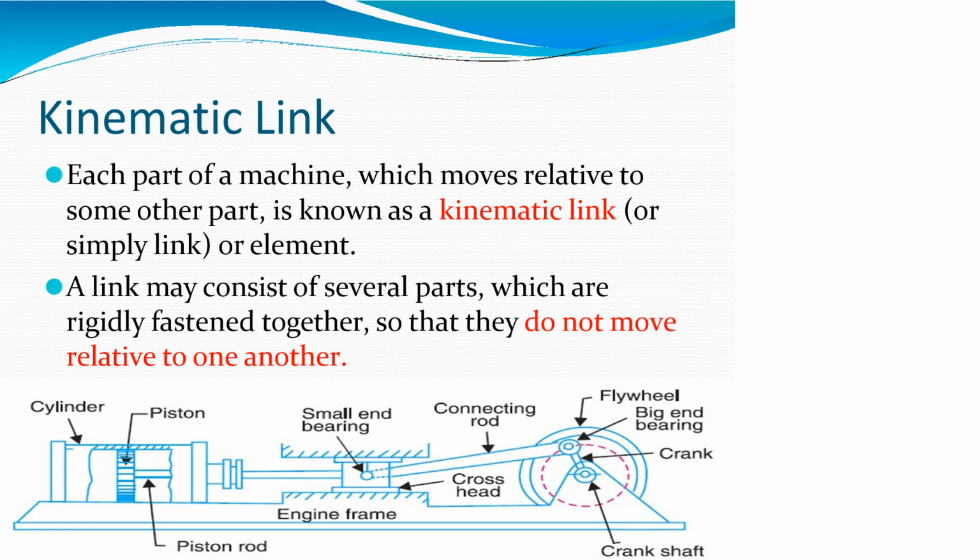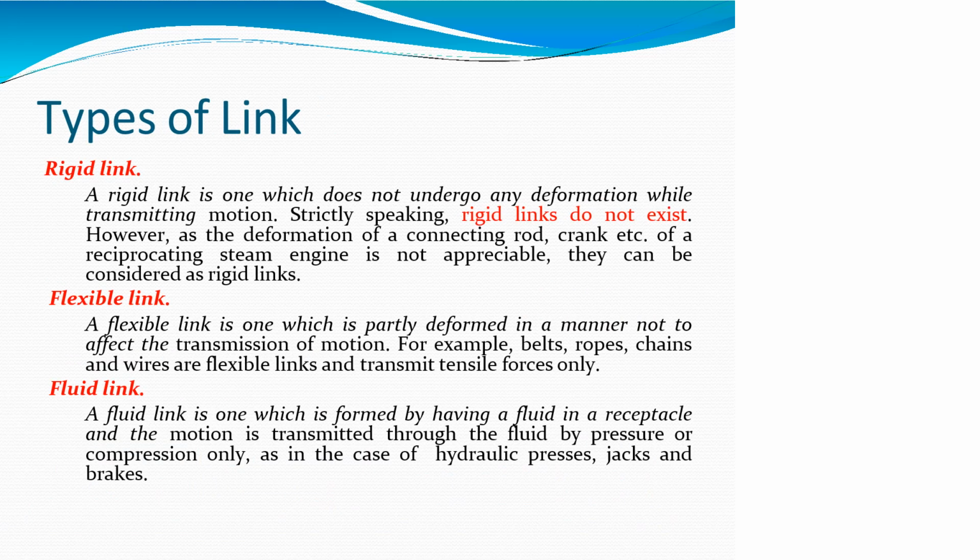Now we are going to see links. A kinematic link is a part which has relative motion to another part. A link may consist of several parts which are rigidly fastened together so that they don't move relative to one another. Here is one more example, a reciprocating engine, showing a simple kinematic link arrangement for building the mechanism.